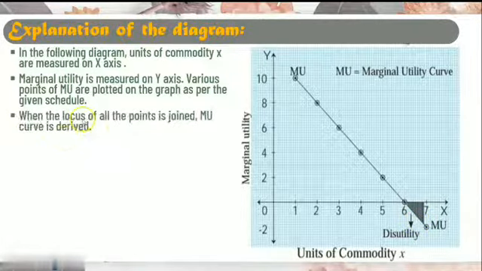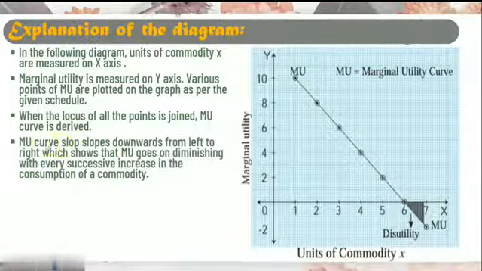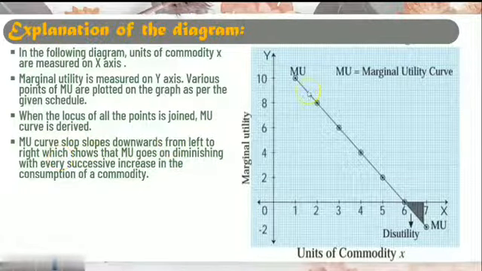So when the locus of all the points is joined, the marginal utility curve is derived. That means after joining all these points, we derive this curve, and this is called the marginal utility curve. The MU curve slopes downward from left to right, which shows that MU goes on diminishing with every successive increase in the consumption of a commodity.